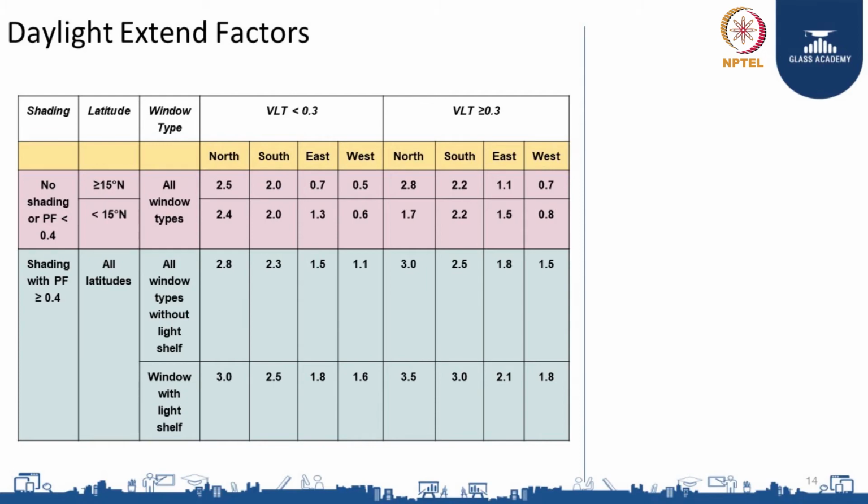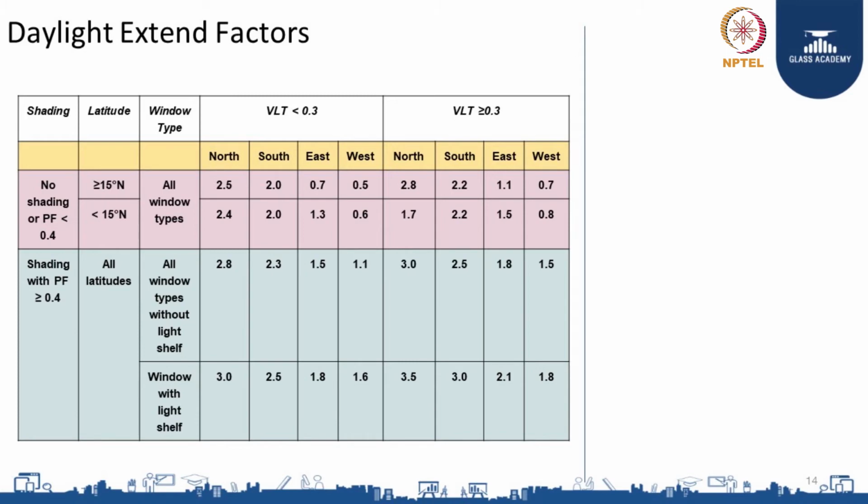Then for all window types, we have the values for windows oriented towards north, south, east or west. Similarly, for the second row, which is for shading with projection factor greater than or equal to 0.4, there is no subdivision based on the latitudes. It is applicable for all latitudes, but for different window types the values are different.